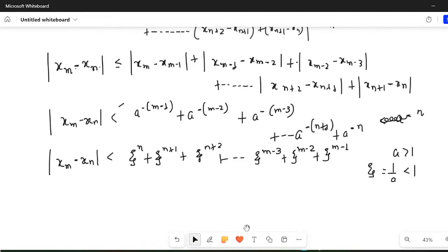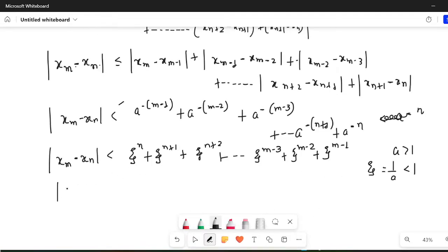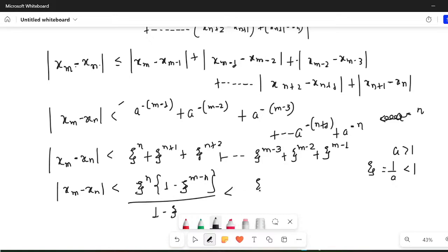If I want to write it collectively, this will be equal to zeta^n times (1 − zeta^(m−n)) divided by 1 − zeta, and this would be less than zeta^n divided by 1 − zeta.